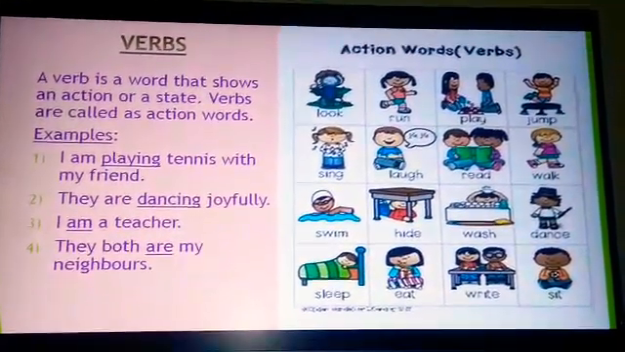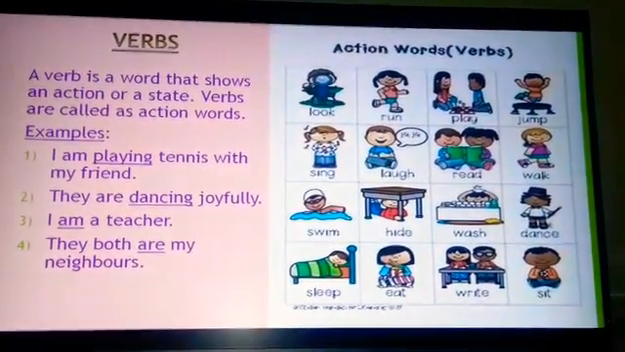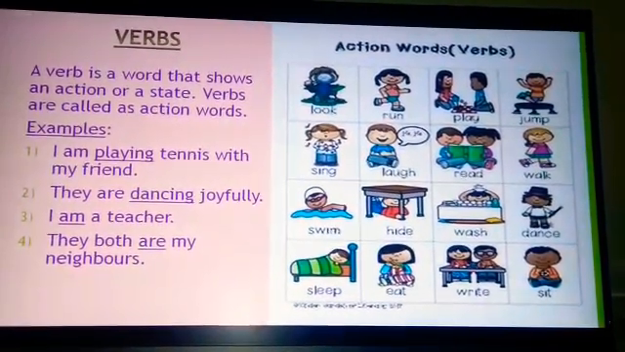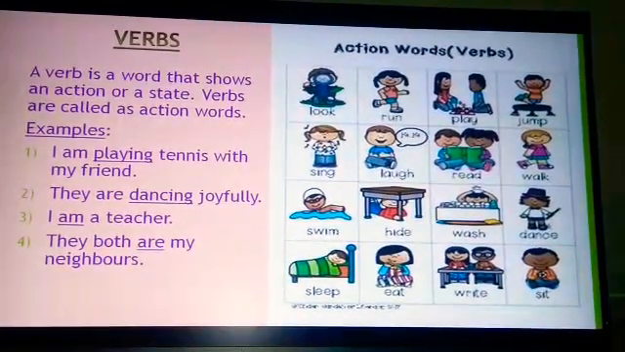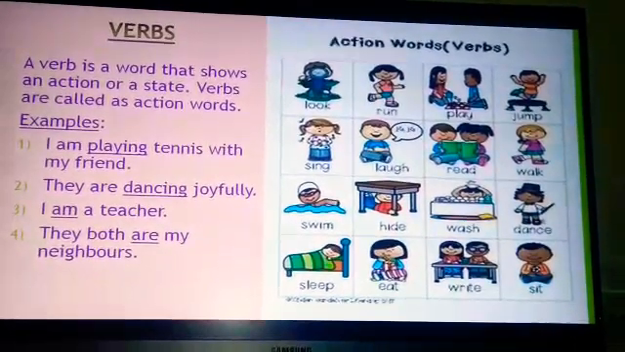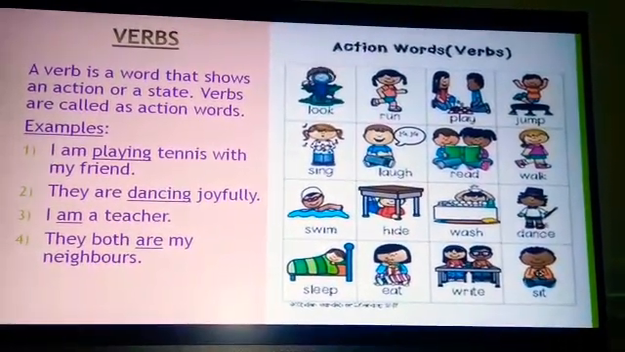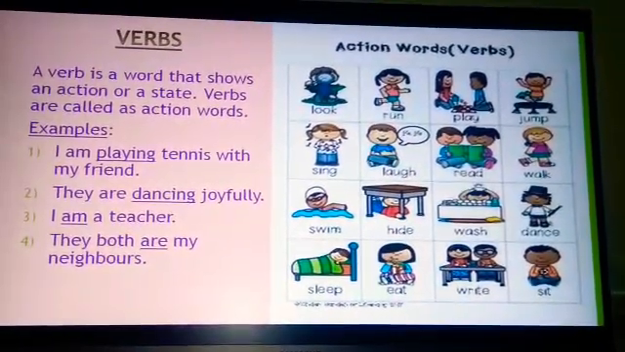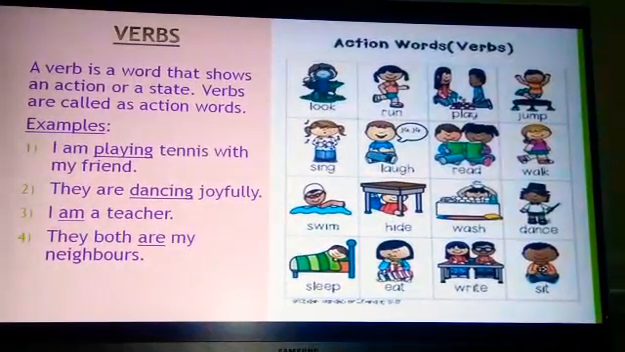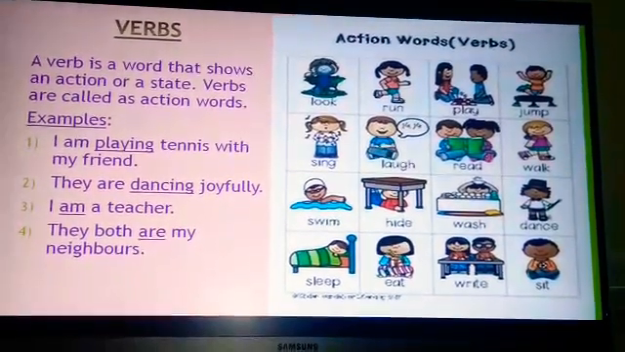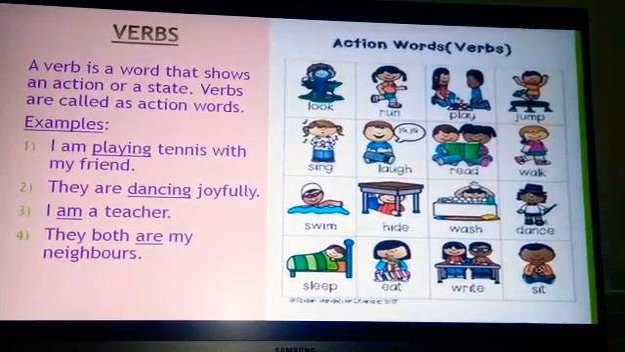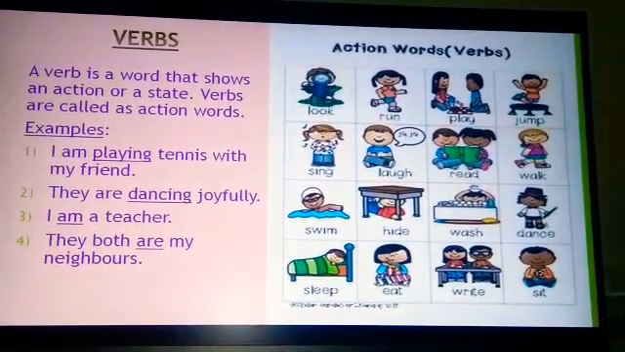Now let us go on to the second type, that is verbs. A verb is a word that shows an action or a state. Verbs are also called action words. Verbs are important in the English grammar and languages. They are important as every sentence in English must have a verb. You cannot have a sentence without verbs in English. Only verbs have tenses like past tense, present tense and future tense.